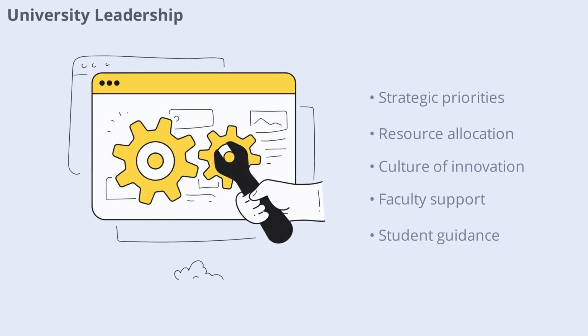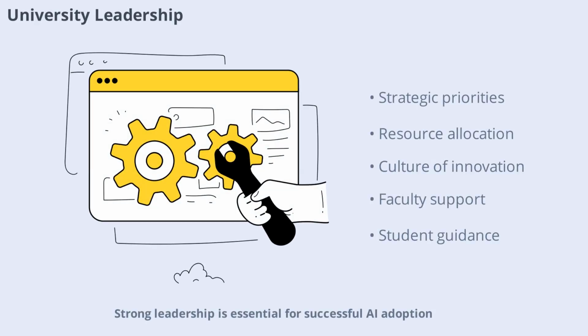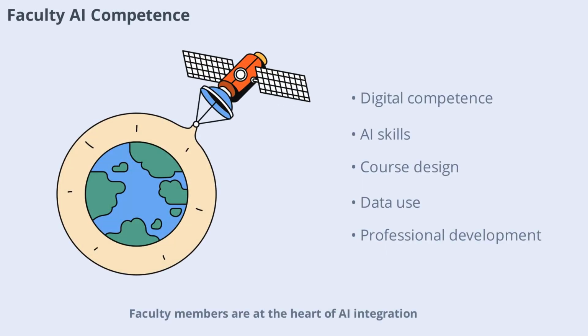Strong leadership is essential for successful AI adoption. University administrators play a key role in setting strategic priorities, allocating resources, and fostering a culture of innovation. Their support ensures that faculty and students have the tools and guidance needed to make the most of AI in Moodle. Faculty members are at the heart of AI integration.